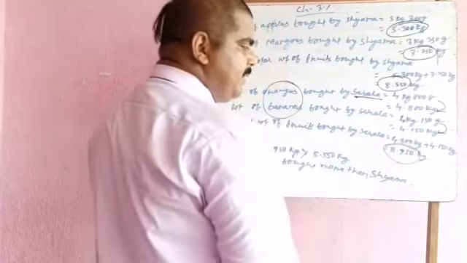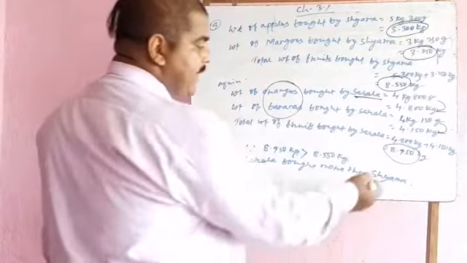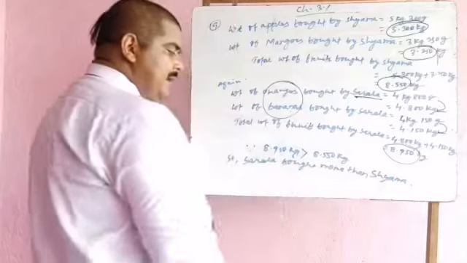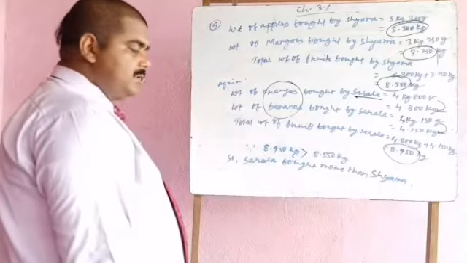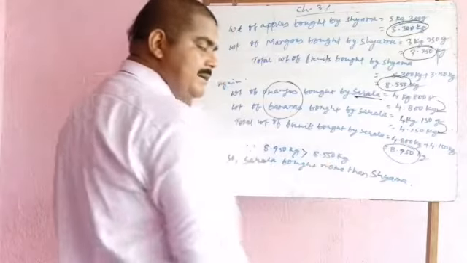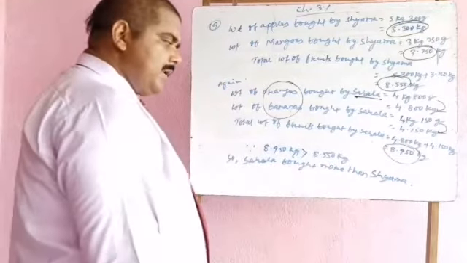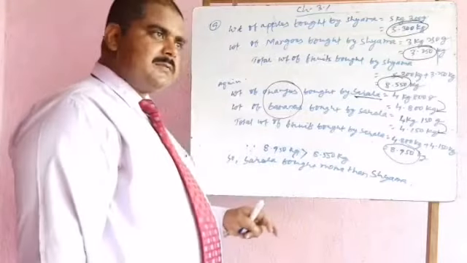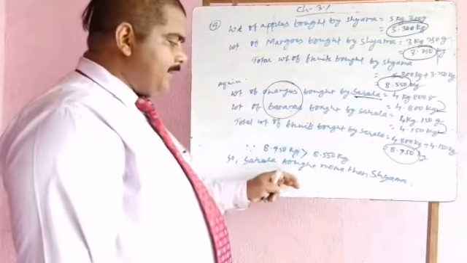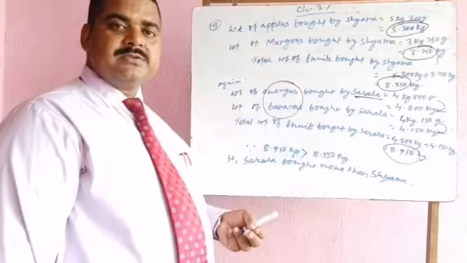I have converted into kilogram, and when I have added these two, then the result is 8.950 kg, that is 8 kg 950 gram. Now you can just compare that 8 kg 950 gram is a larger weight as compared to 8 kg 550 gram, and this is why in this result it has been mentioned that Sarla bought more fruits as compared to Shyama.